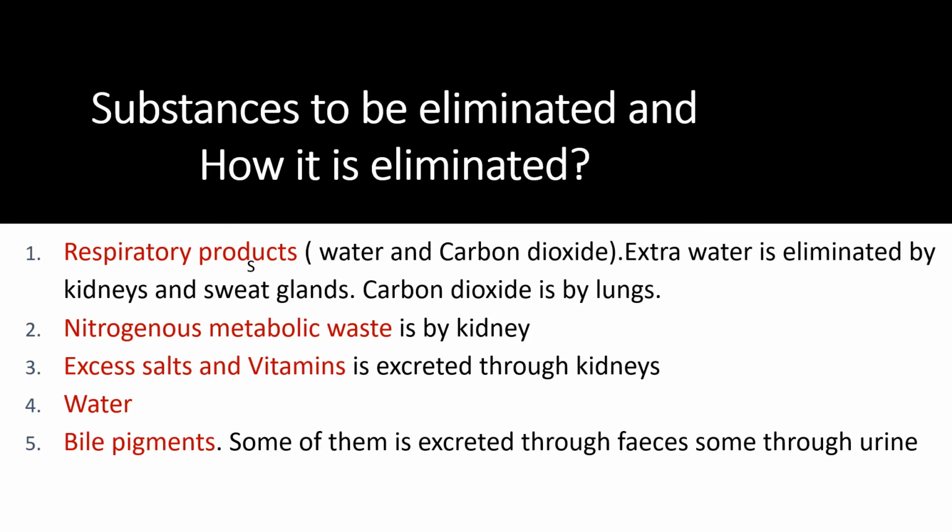And nitrogenous metabolic waste like urea and uric acid is eliminated only by the kidneys. And excess salts and vitamins are mainly excreted through the kidneys. And excess water will be excreted either by the kidneys or the sweat glands. And finally, bile pigments. Some of the bile pigments are excreted through feces and some through the urine.